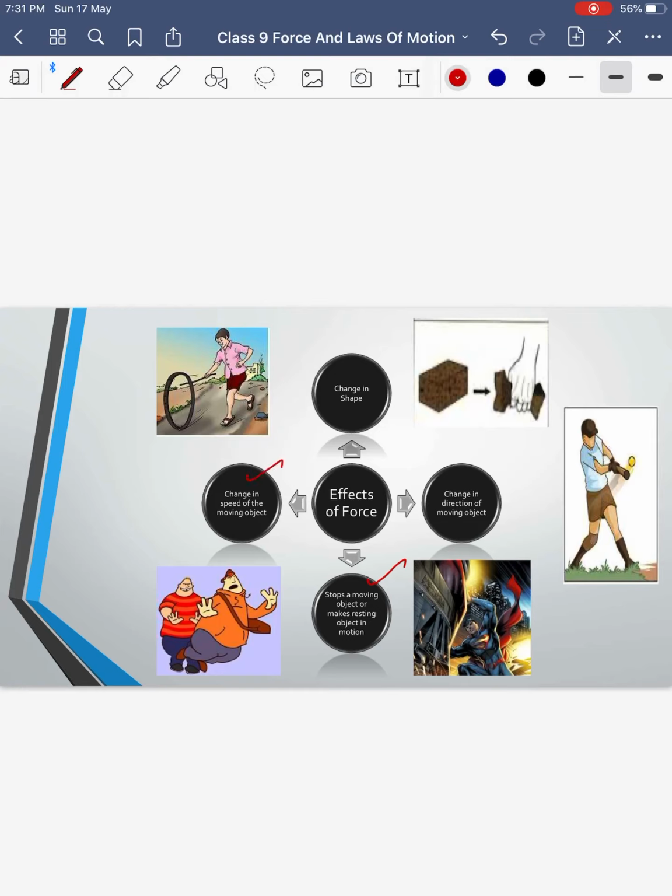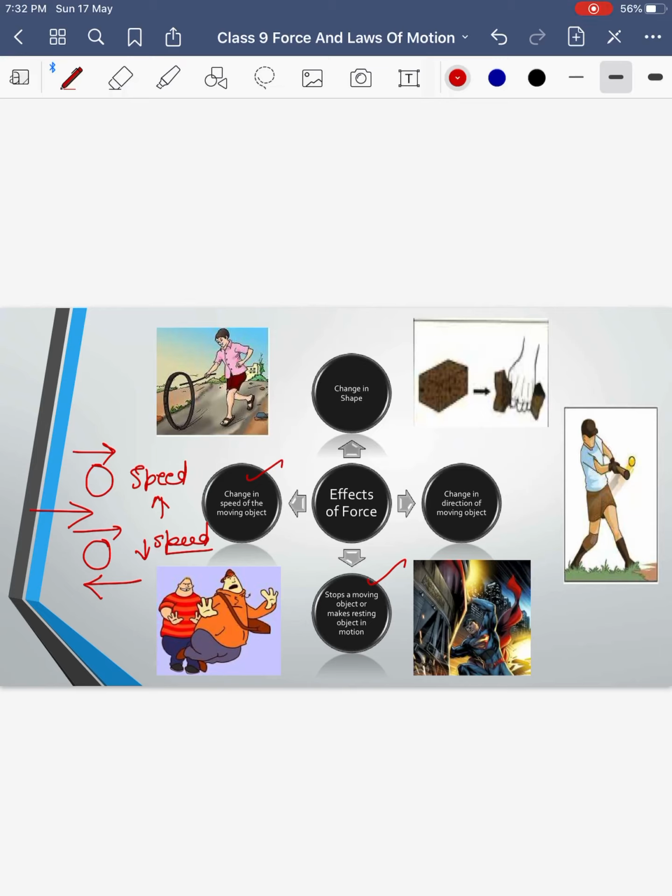So the first effect is that it can stop a moving object or make a resting object move. It can change the speed, meaning it can increase or decrease the speed of the object. How? Suppose an object was going in this direction, and I applied force in the same direction, so the speed of the object will naturally increase. If I applied force from the opposite direction, the speed of the object will decrease. That is, force in the same direction as the motion increases speed, and force from the opposite direction decreases it.